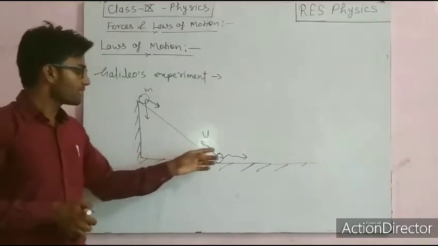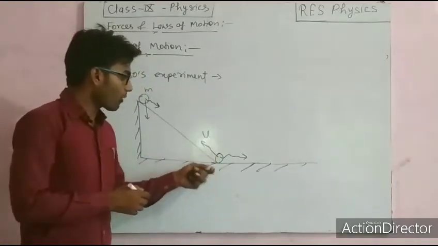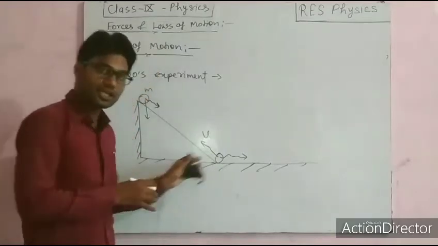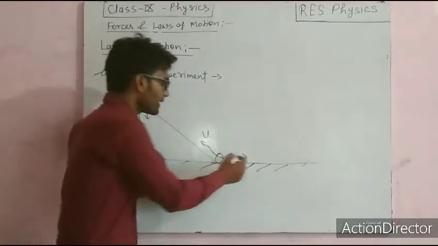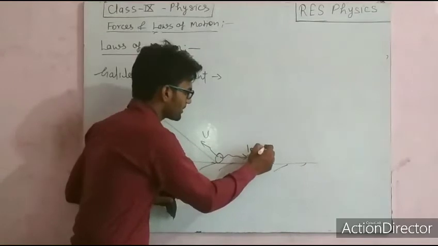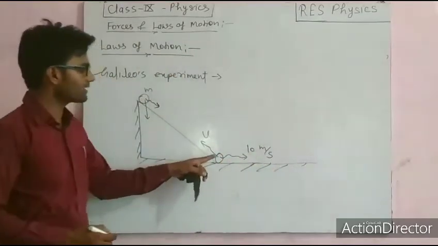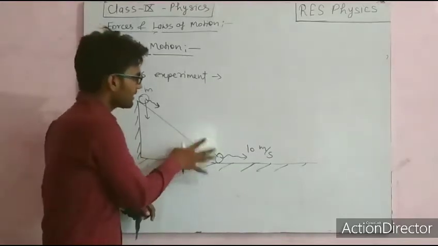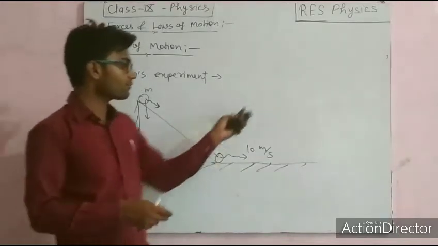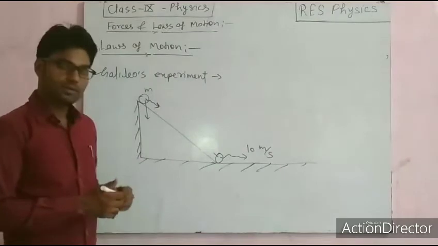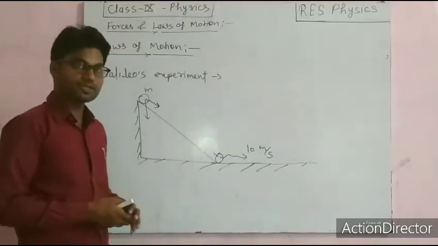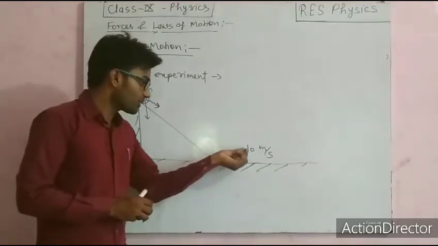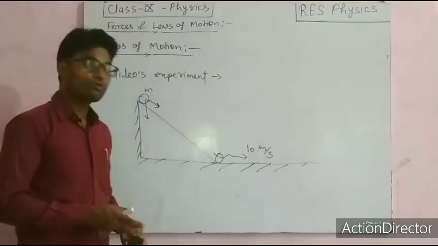Because if we leave an object on a smooth plane with a certain speed, suppose 10 meter per second, that will continue with 10 meter per second unless any external force is applied, right? But practically when we see, this speed will be continuously reducing. Why?